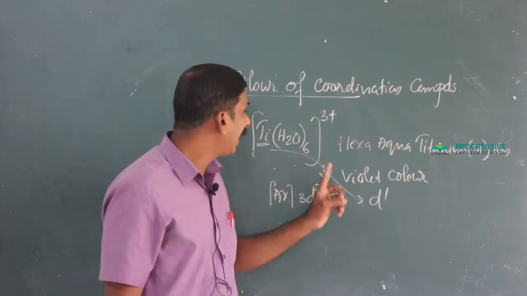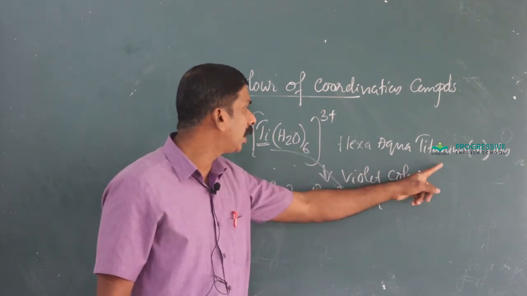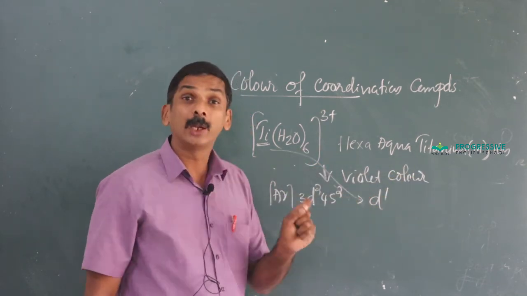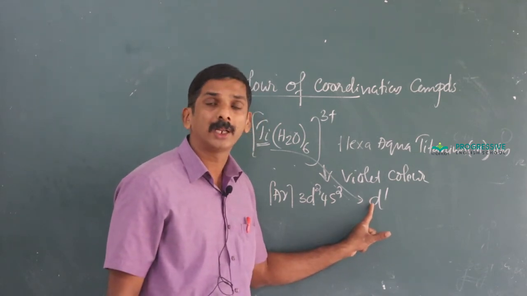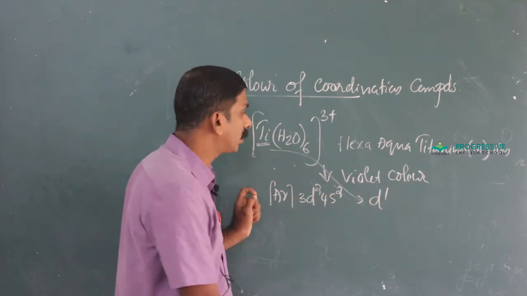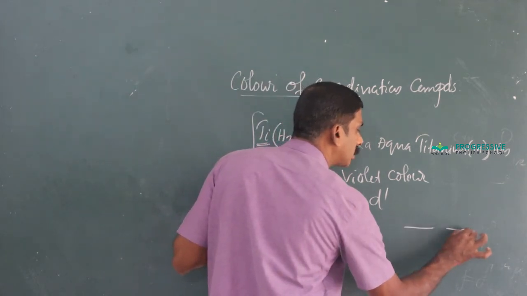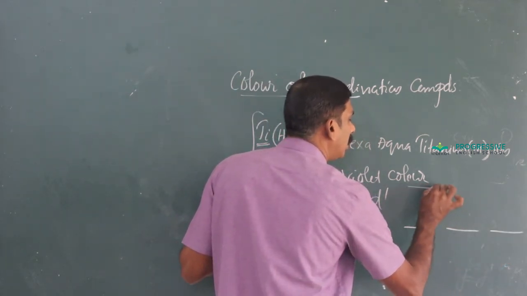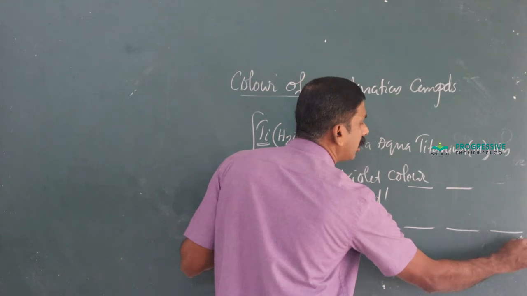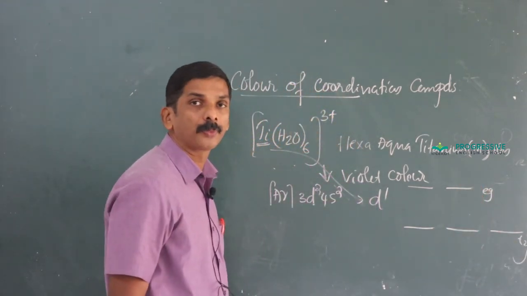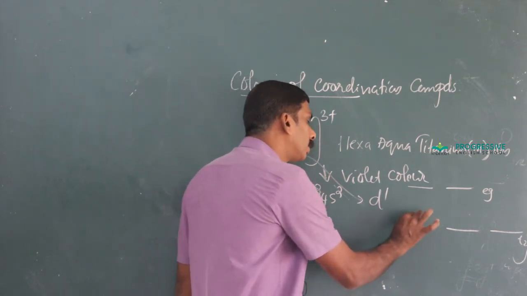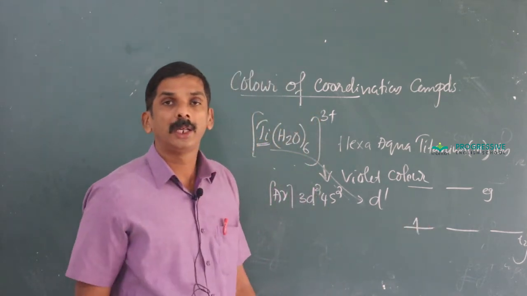That means hexaaquatitanium(III) ion is an octahedral complex with d1 configuration. Since it is an octahedral complex, the splitting is like this. Here it represents t2g and here eg. That 1 electron occupies the t2g level.